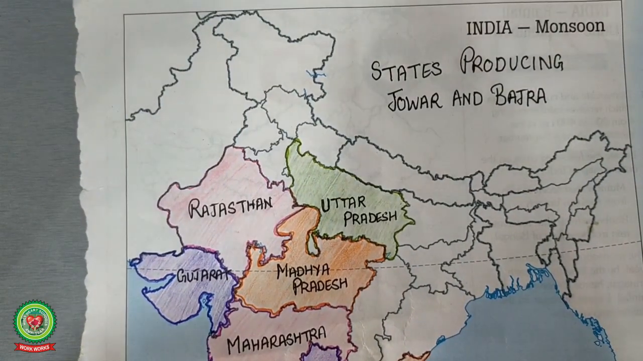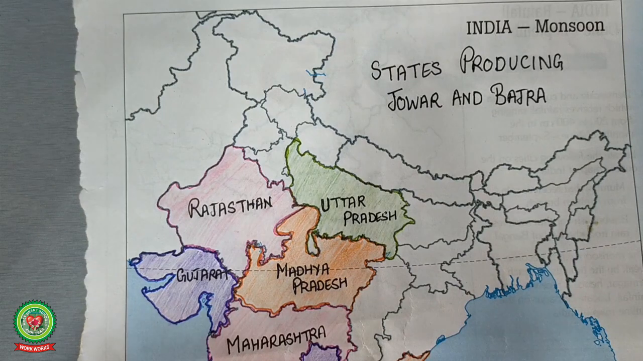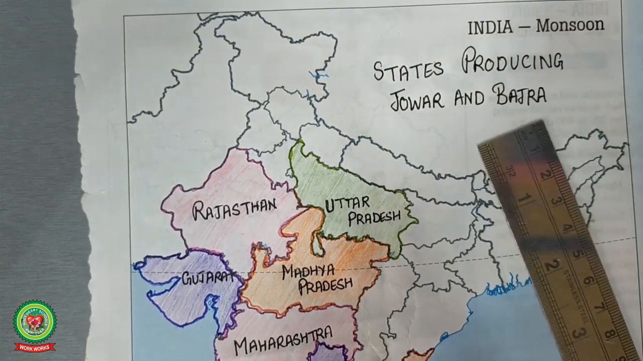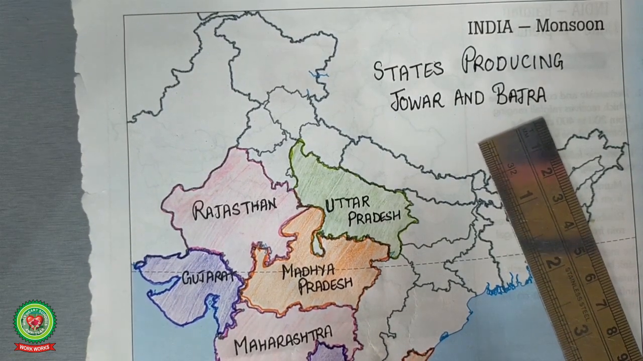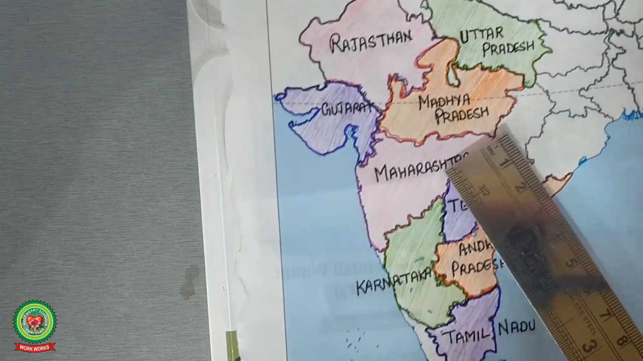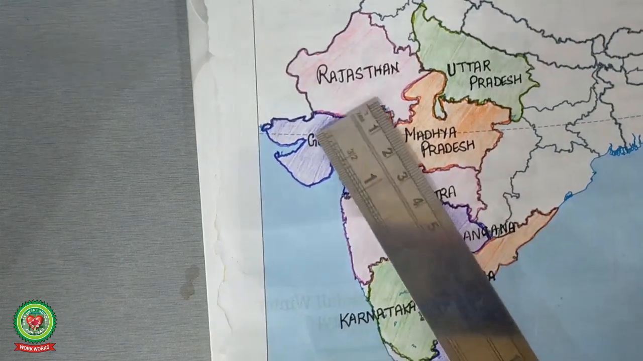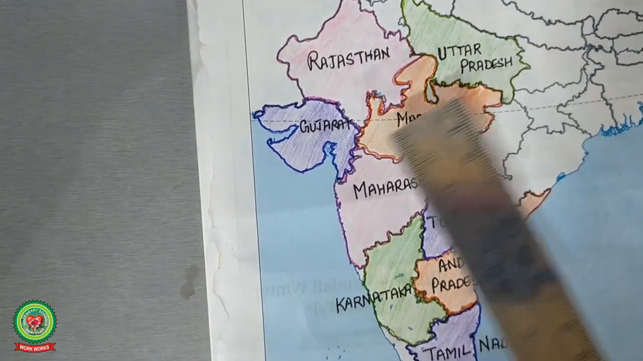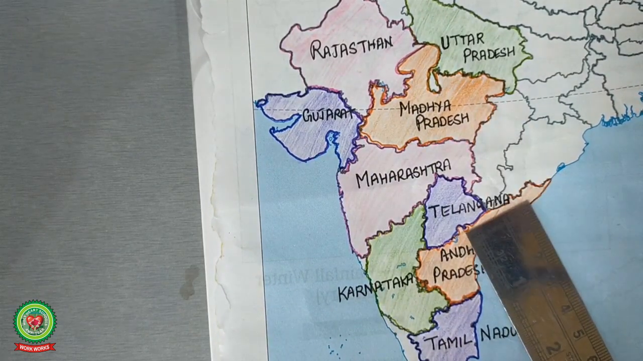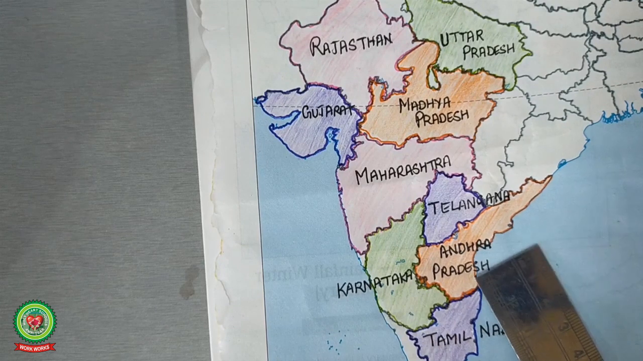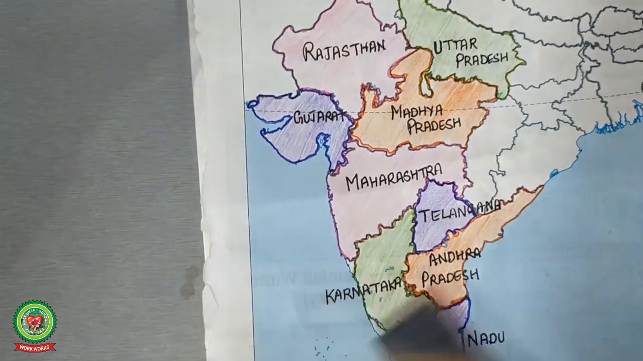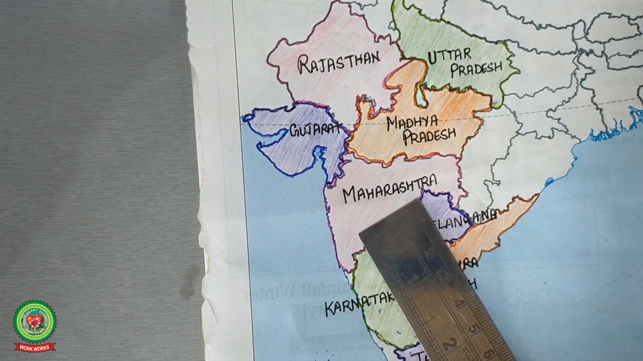Now we will discuss the distribution of jawar. Jawar and bajra have the same areas of production. See here. Jawar is produced in Rajasthan, Uttar Pradesh, Gujarat, Maharashtra, Madhya Pradesh, Telangana, Karnataka, Andhra Pradesh and Tamil Nadu. Among these states, Maharashtra is the largest producer of jawar.